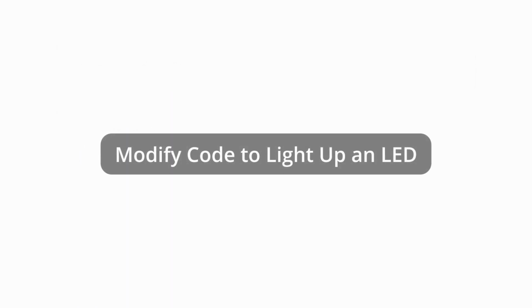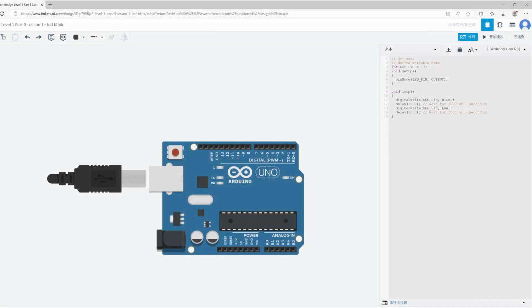Do you remember the LED blinking code from when we learned about the Arduino Uno? It makes the LED on pin 13 of the Uno board blink once per second in a continuous loop. Now, let's modify the code to light up an external LED.